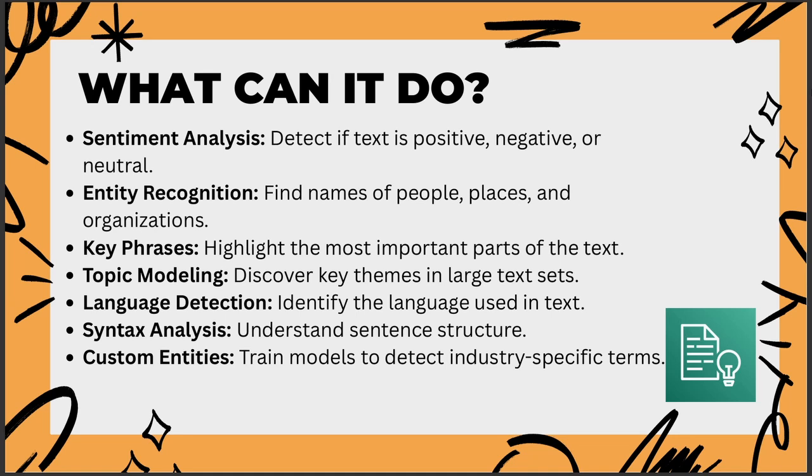So what exactly can Amazon Comprehend do? Well, it can detect whether your text is positive, negative, or neutral by analyzing the sentiment of the text. It can find the names of people, places, or organizations by doing entity recognition. It can highlight the most important parts of text, discover key themes, and identify the language that the text used. It can also understand the broader structure of the sentence, and you can also train models to detect industry-specific terms.